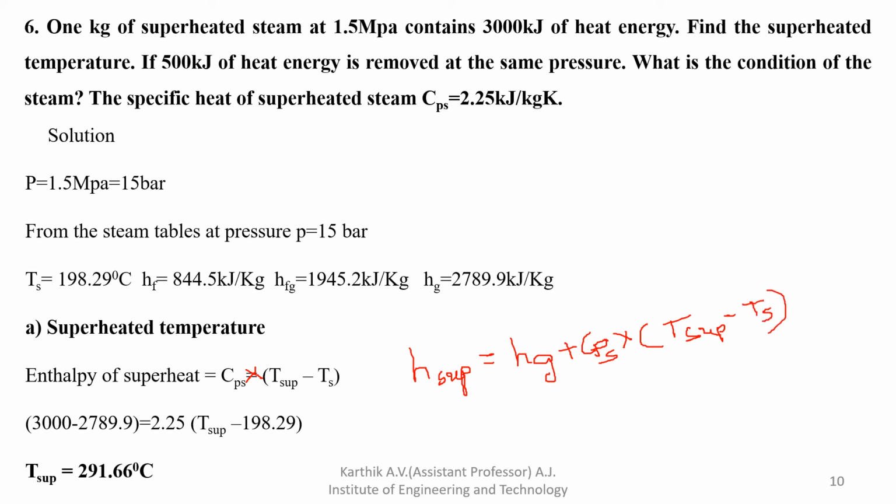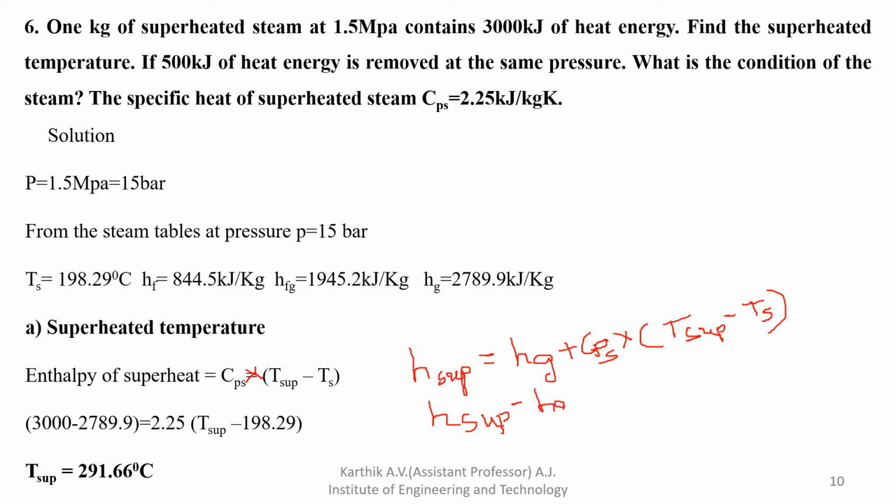So here, the superheated enthalpy is how much? That is 3000 kilojoule per kg. Hg value is 2789.9. So how can we write this? The minus term, if it comes to the left hand side, becomes positive.